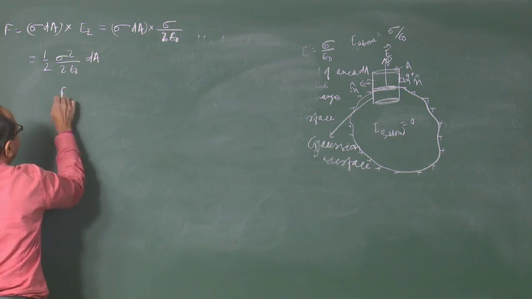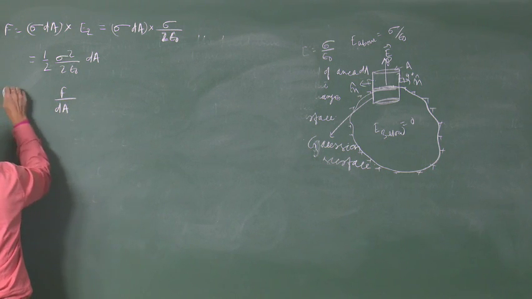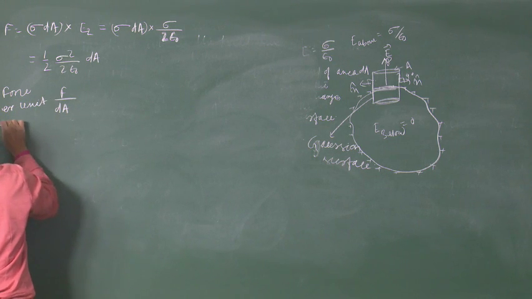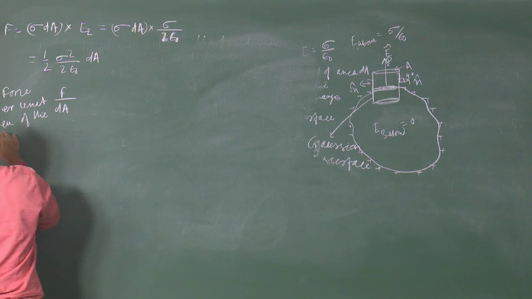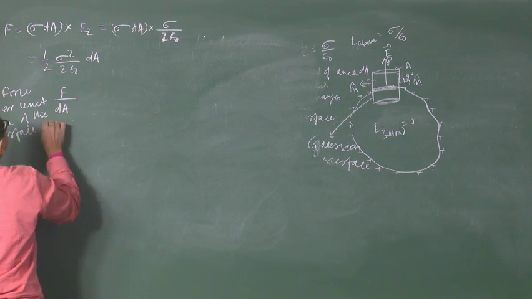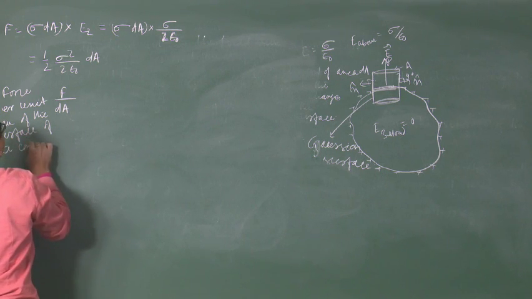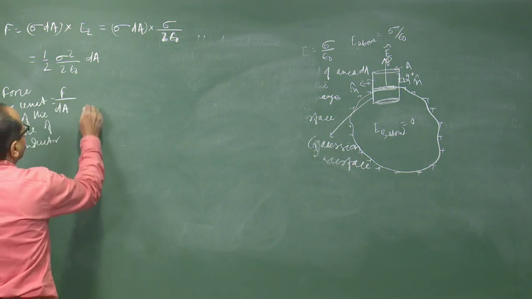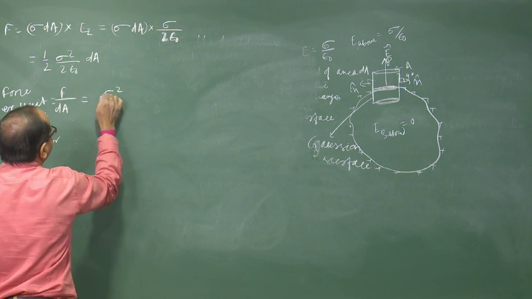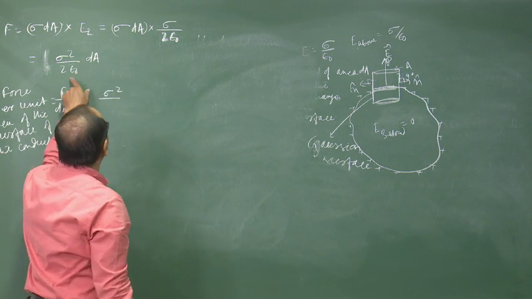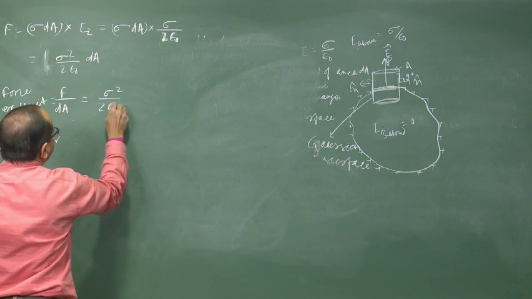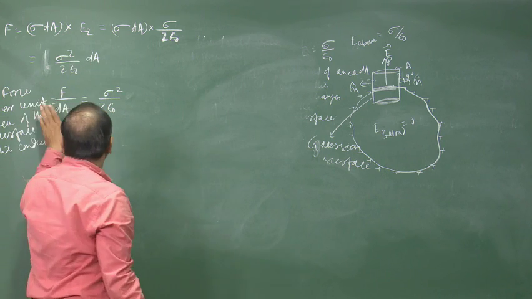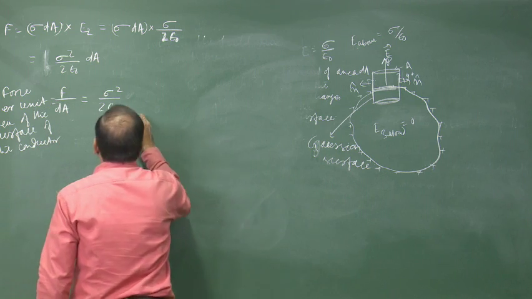So, the force per unit area of the surface of the conductor is F by dA. dA now comes to the left hand side, so F by dA is equal to sigma square by 2 epsilon naught.